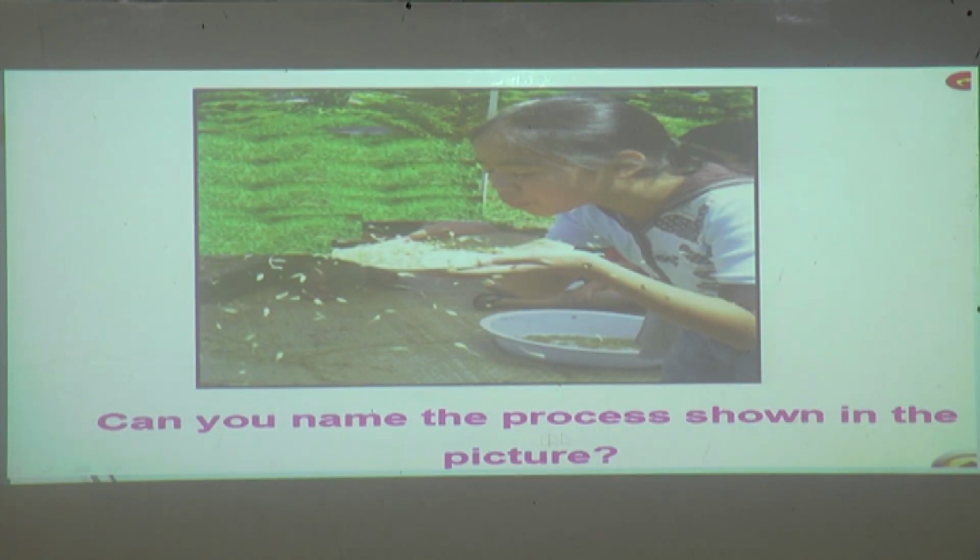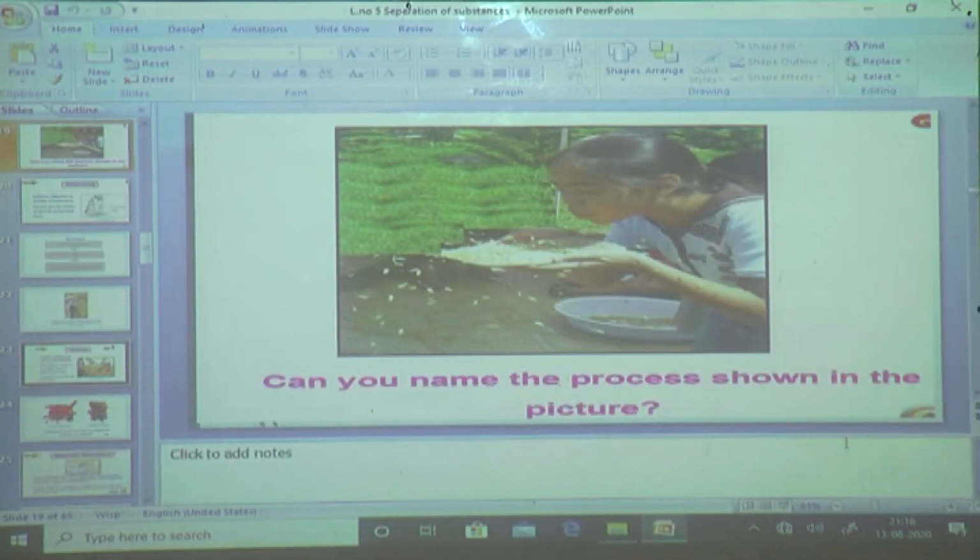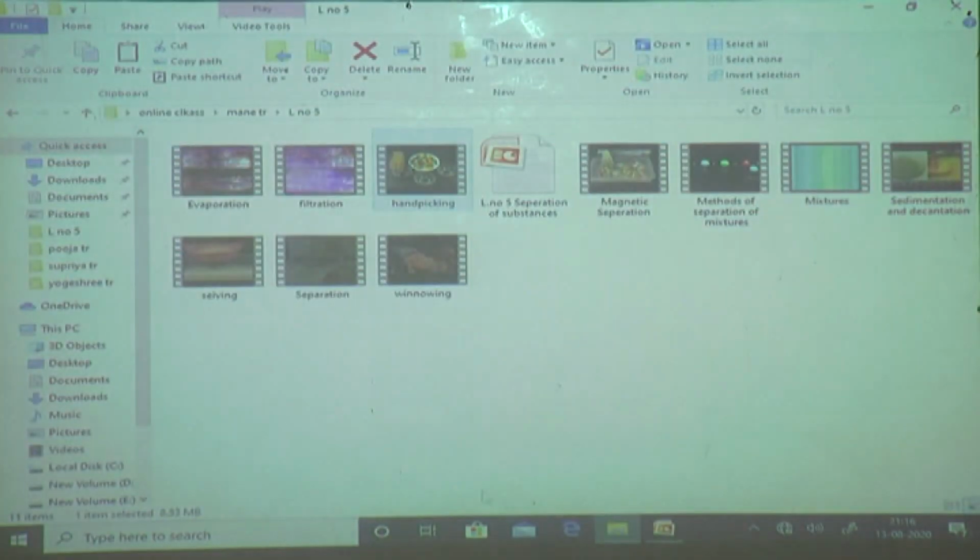Can you name the process shown in the picture? Can anyone of you tell? It's winnowing. Okay, so before that we will see a video of sieving.